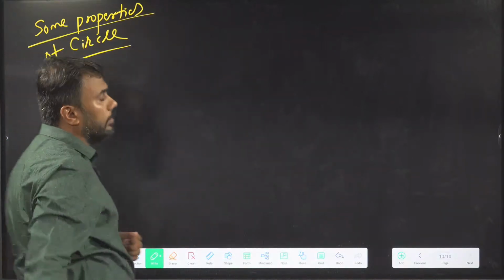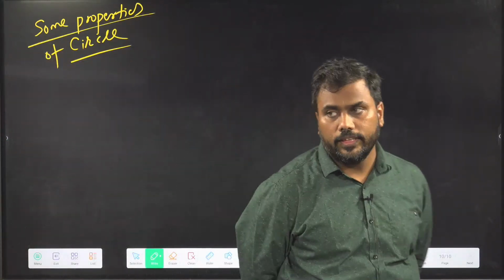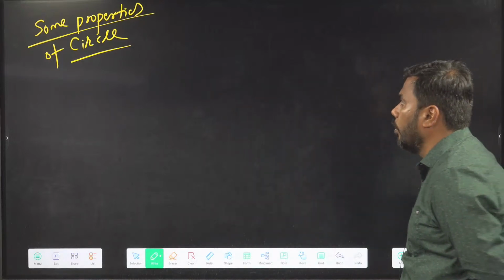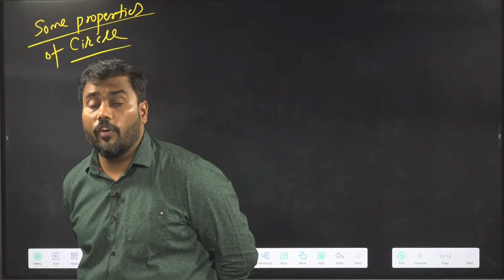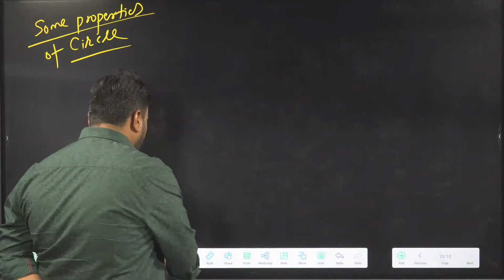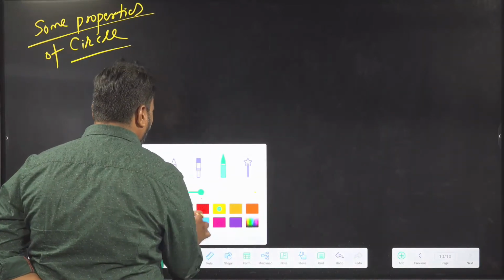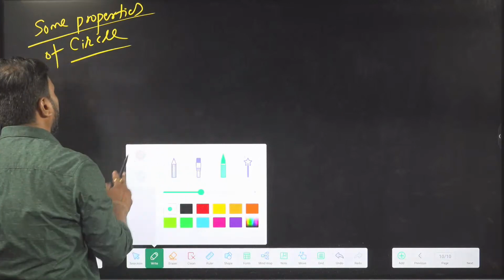We are covering some geometrical properties. In this, I am now covering some properties of circle. First of all, what is a circle? If anyone asks you what is a circle, how will we reply to him?